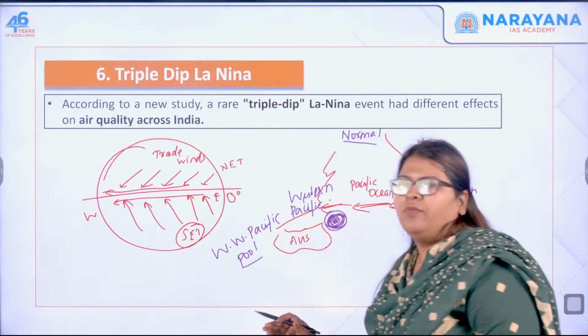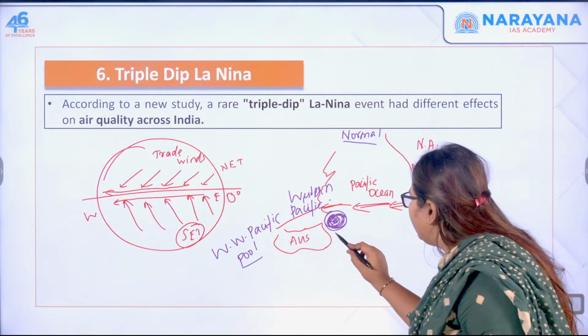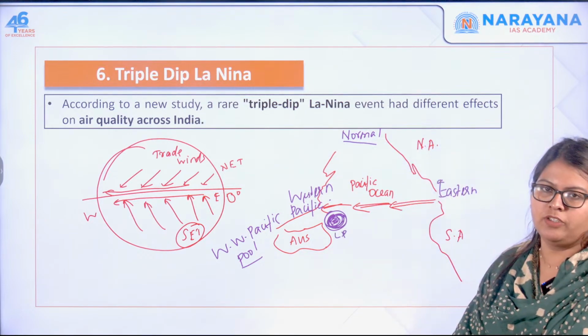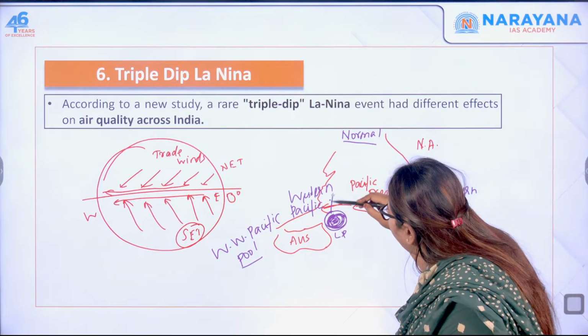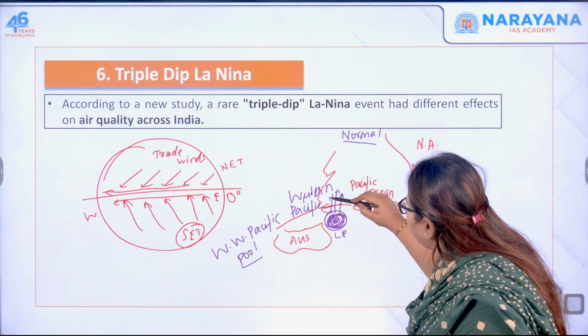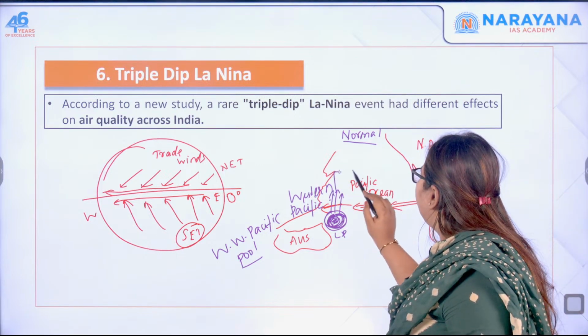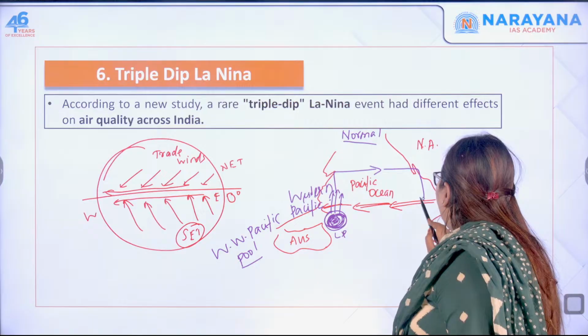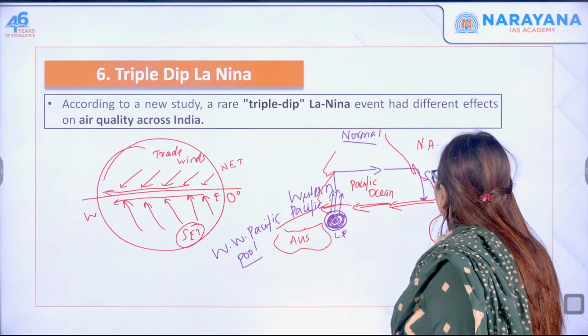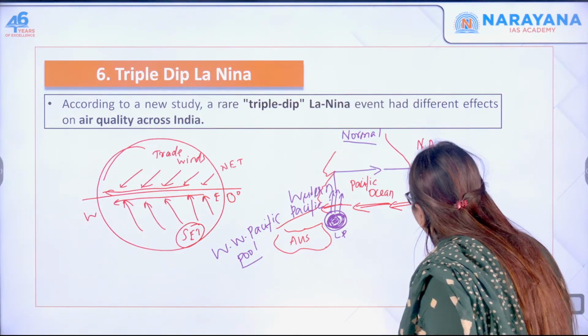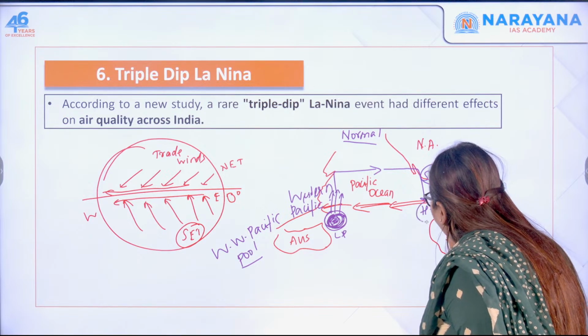So when the situation is warm, what happens? It results in the formation of low pressure. Because of low pressure, the air rises. So this rises, and then it is carried over here and it sinks. Here it becomes heavy, and this is called high pressure.